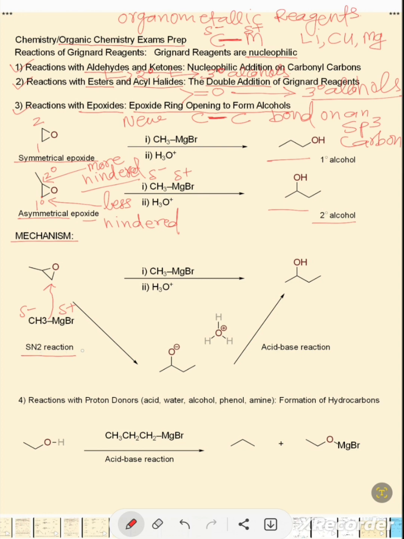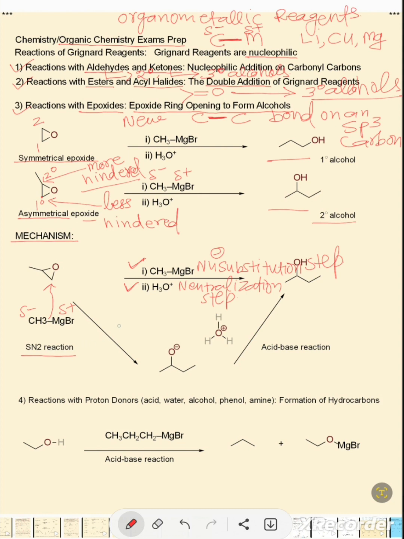This reaction has two steps. The first step is the substitution step, and the second is the neutralization step. The first step is the nucleophilic substitution, and the second step is the neutralization.